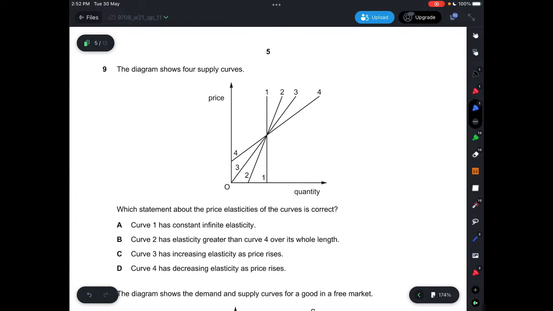Question 9, the diagram shows 4 supply curves and which statement about the price elasticity of the curve is correct. A, it says curve 1 has constant infinite elasticity, which is not correct. This one will be PES equals or less than 1 or equals to 0 basically. So it's not A. B, it says curve 2 has elasticity greater than curve 4 over its whole length, which is not correct. It does have elasticity greater than curve 4, but not over the entire length. And then C, curve 3 has increasing elasticity, which is not correct, it has constant elasticity. And D, curve 4 has decreasing elasticity as price rises, which is correct. Because PES is more than 1, but then after its price rises, the elasticity will then decrease. So it has to be D.